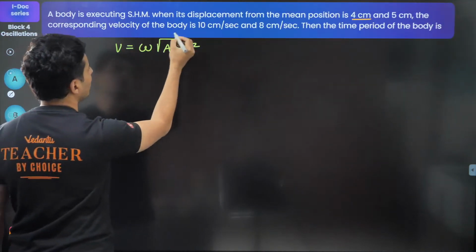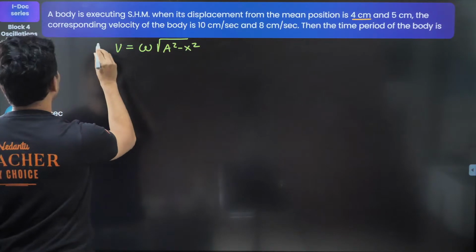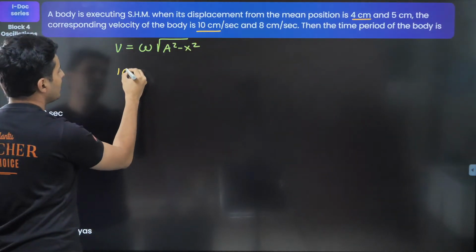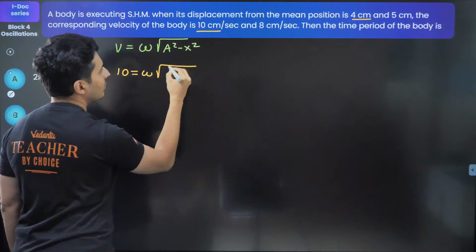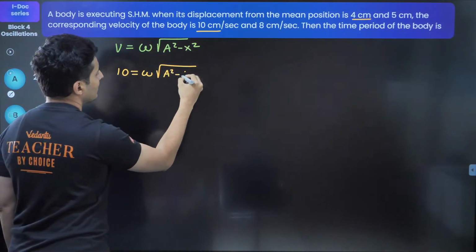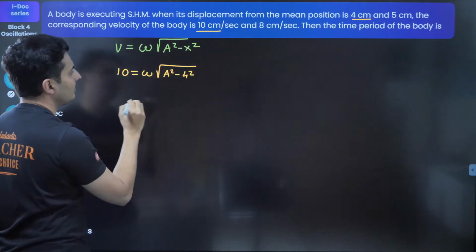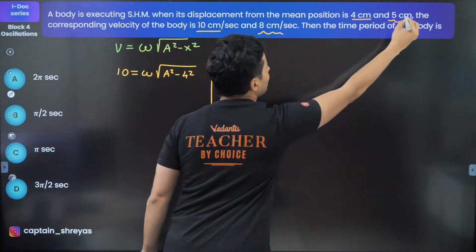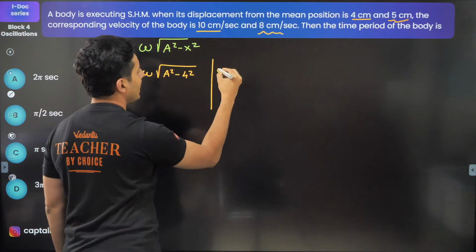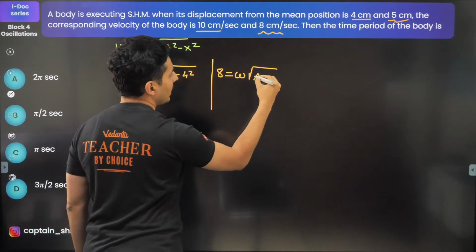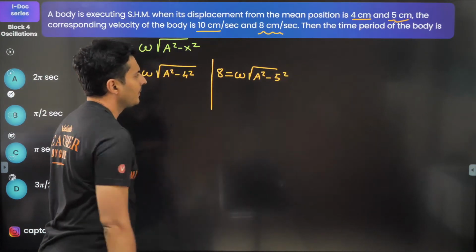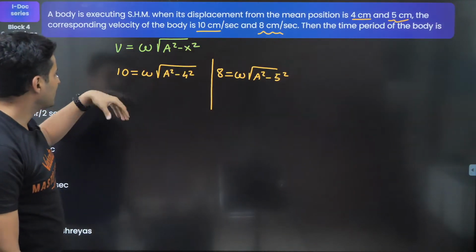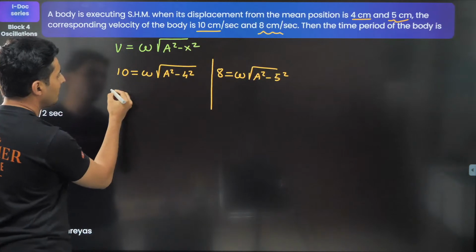When the displacement is 4, then the velocity is 10. Okay, so I'll just put it up over here. So here I'll write 10 is equal to omega under root a square minus 4 square. And the second time, when the velocity is 8, then the displacement is 5. So this is 8 is equal to omega under root a square minus 5 square. How do I eliminate a? Well, one way is maybe I can just square this on both sides and bring the omega down.